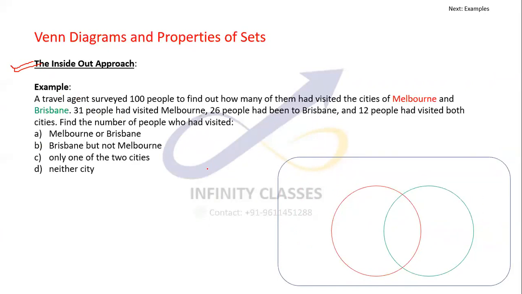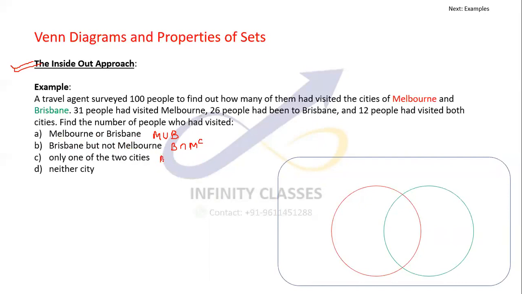Trust me, in books they will give you this as A union B, or I'll write M union B, Melbourne union Brisbane. This can be written as B intersection M complement, only one of the two cities.